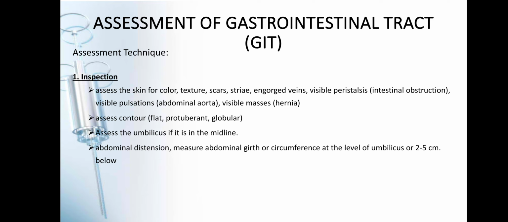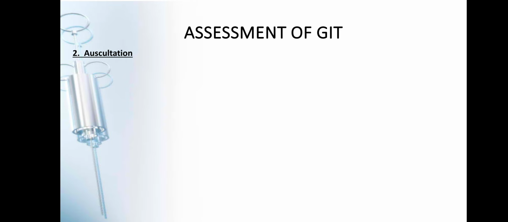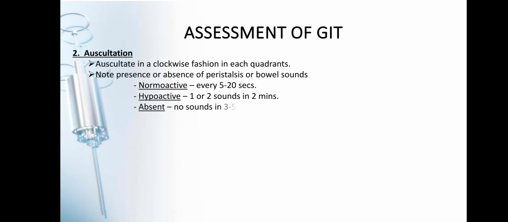And then we have abdominal distension measure. So, if the patient has abdominal distension, pag sabihin po natin abdominal distension, parang matigas yung feeling ng kanyang tiyan, and then the patient feels bloated. So, you have to measure abdominal girth, no? To check if there are changes, or waistline or the circumference at the level of the umbilicus, or 2 to 5 centimeter below your umbilicus. Okay? And then after is you auscultate.